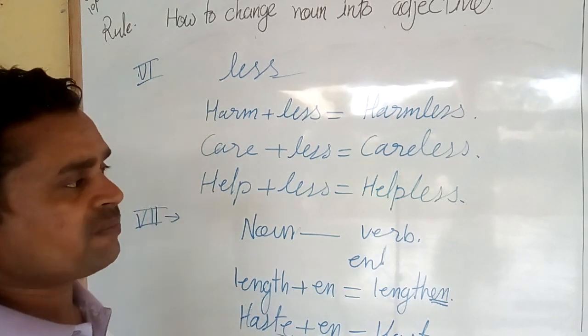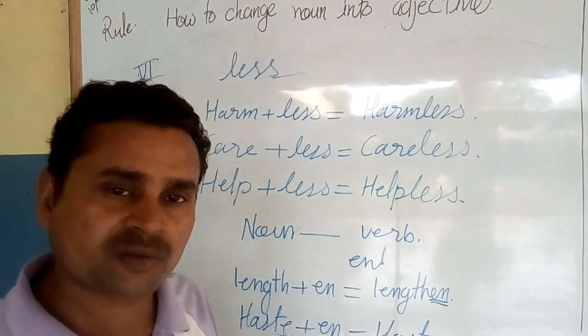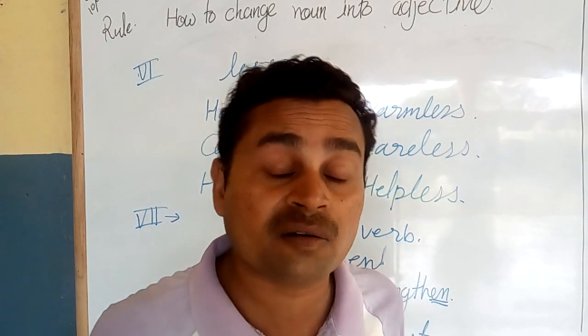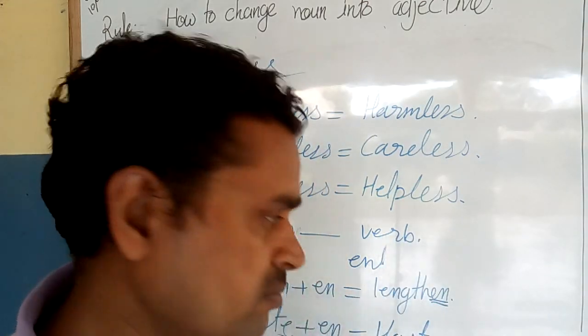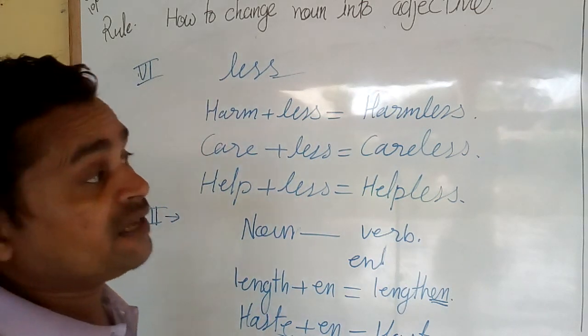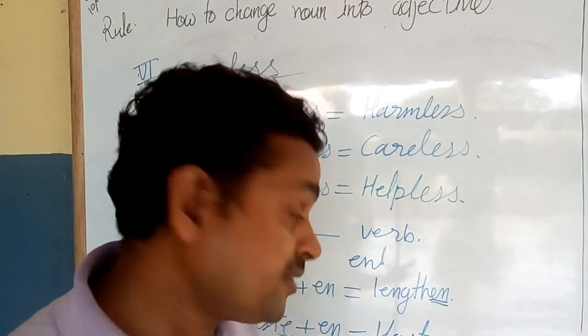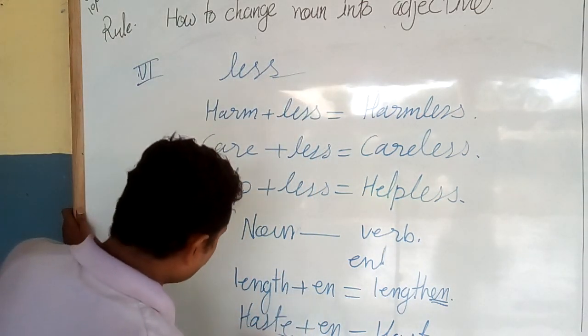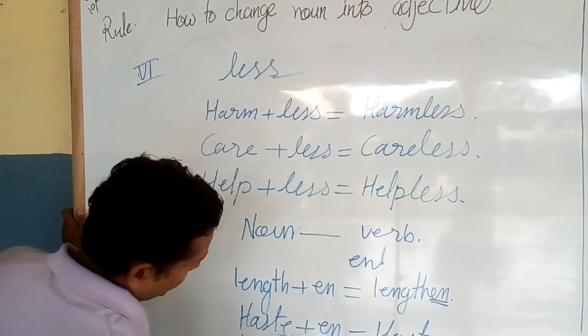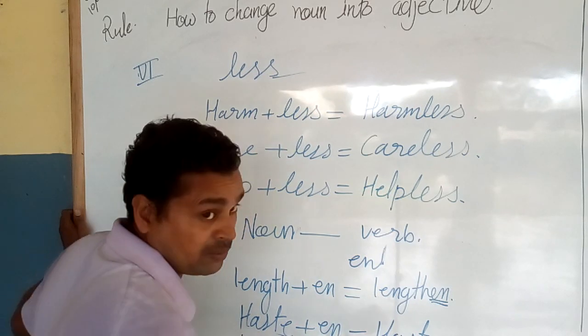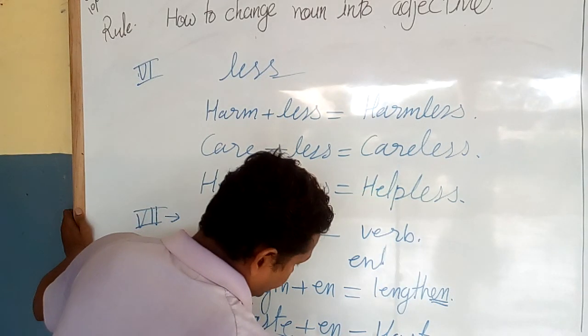It's a very simple method for all the students. You can understand the concept and the rule of the English language, how to improve your vocab power. And next, for example, light also. You can take light, add EN, it will be lighten.